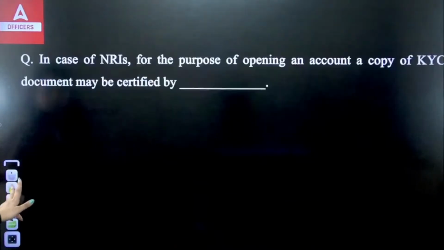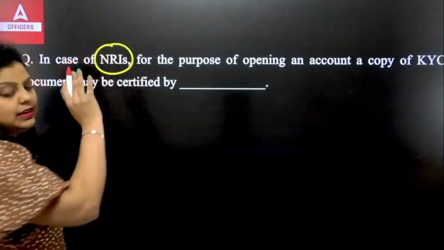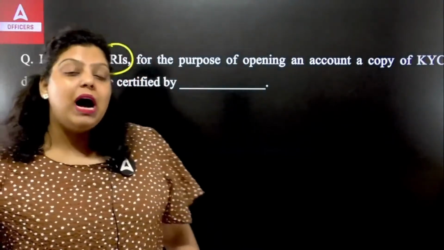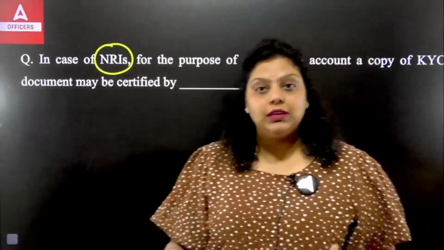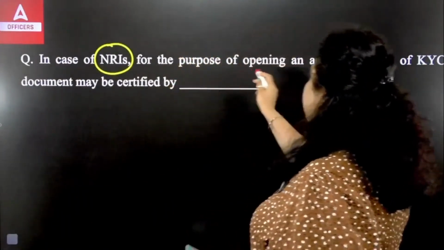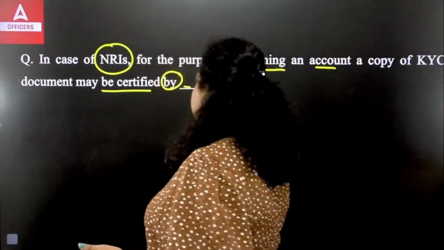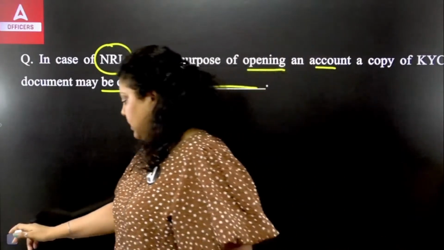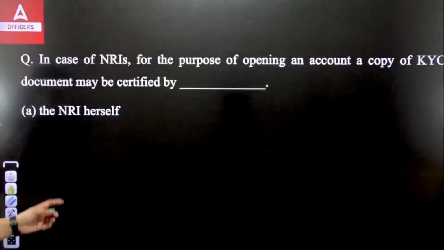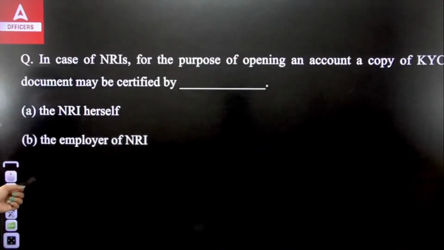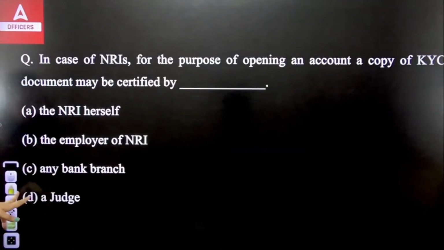Next question is talking about NRIs, non-resident Indians. NRIs are those persons who are Indian citizens but they are living outside the country for 182 days or more than that. Okay. So for the purpose of opening an account, a copy of KYC document may be certified by dash. Who is going to certify the copy here? So we have certain options here. First, the NRI herself. Second, the employer of the NRI. Third, any bank branch. Fourth, a judge.